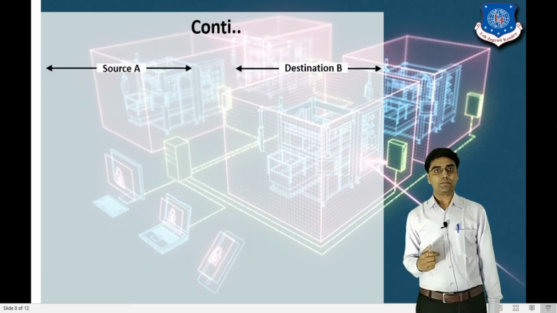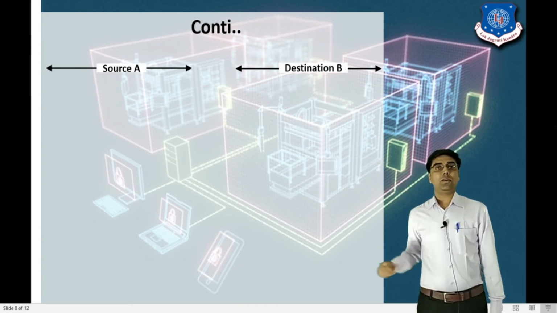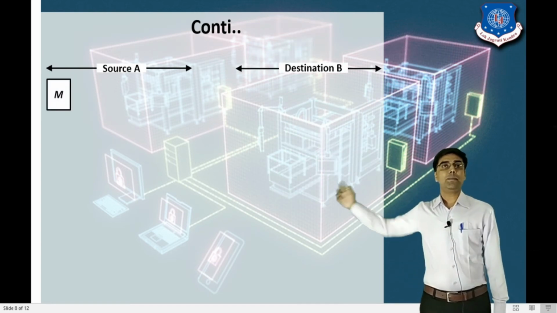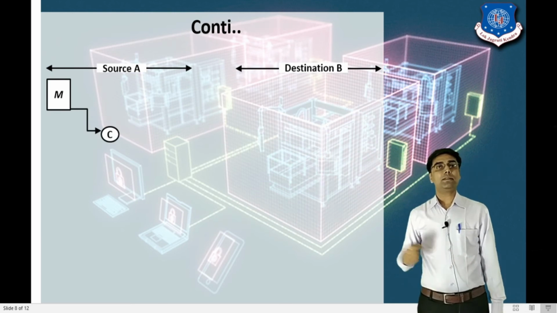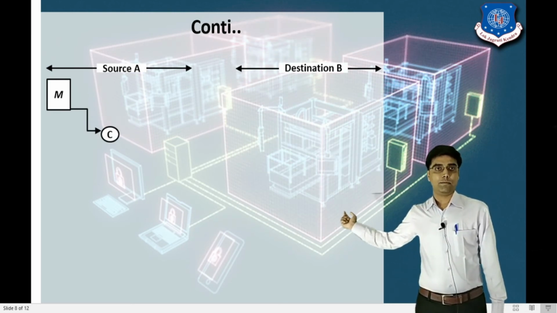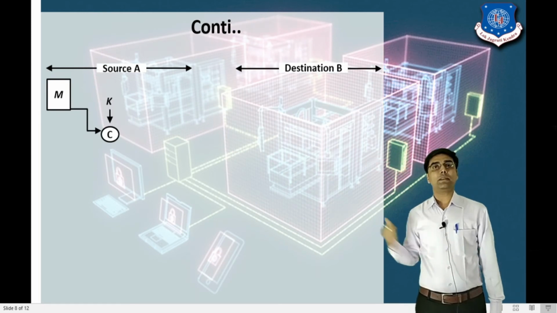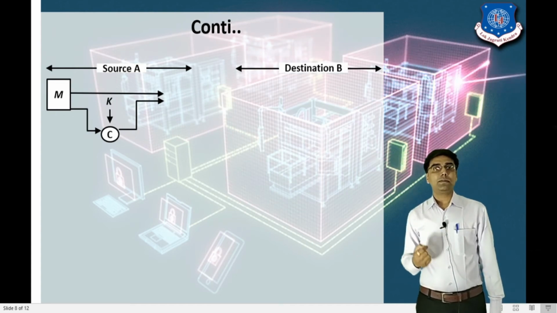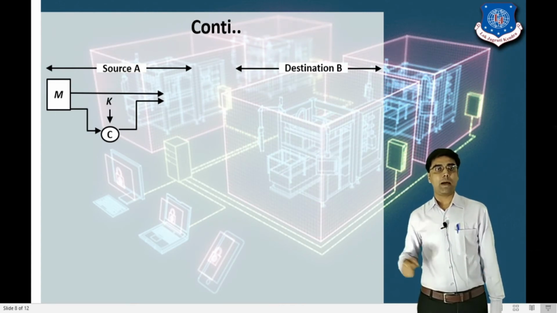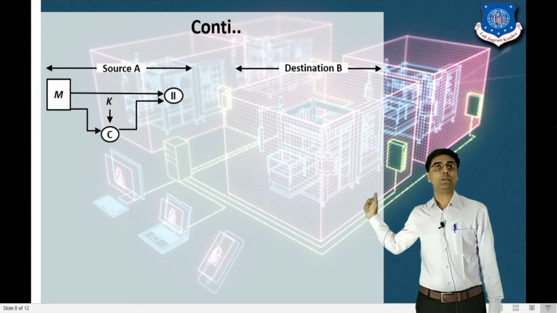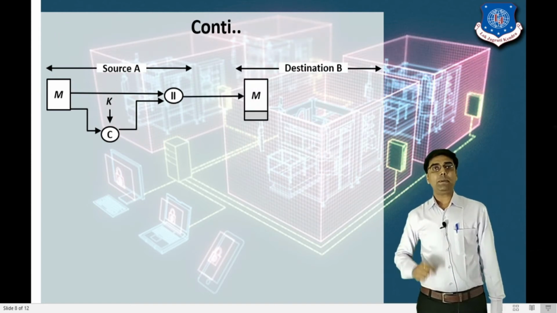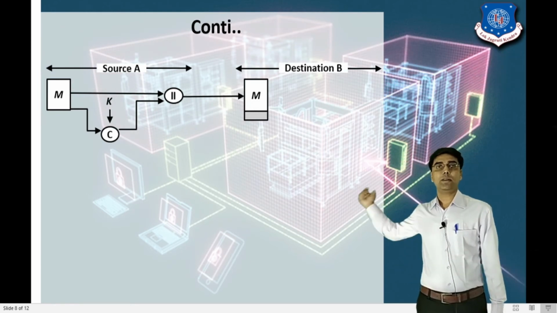The first method: in this scenario we consider two users, source A and destination B. Now we consider the plain text message M. On that plain text message we apply the function along with the key. After applying the function, it generates a MAC code, the message authentication code, and this code is appended to the message. After the message and the code are appended, it is sent to the receiver.